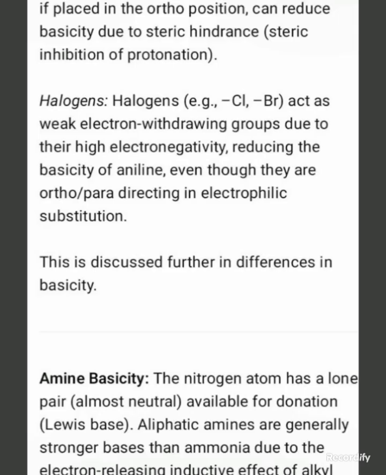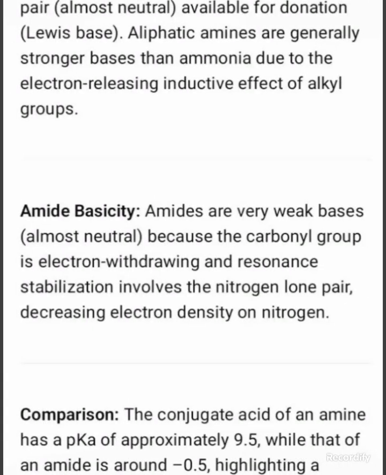Amine basicity. The nitrogen atom has a lone pair, almost neutral, available for donation as a Lewis base. Aliphatic amines are generally stronger bases than ammonia due to the electron releasing inductive effect of alkyl groups. Amides are very weak bases, almost neutral, because the carbonyl group is an electron withdrawing group.